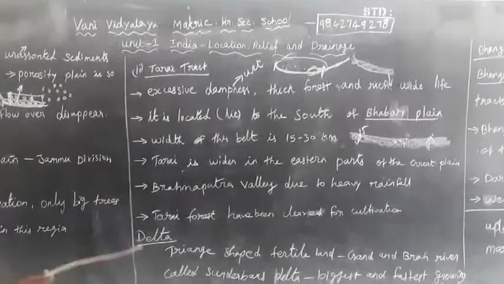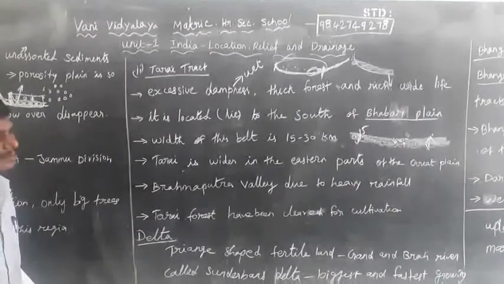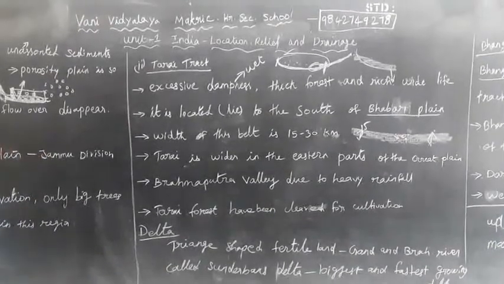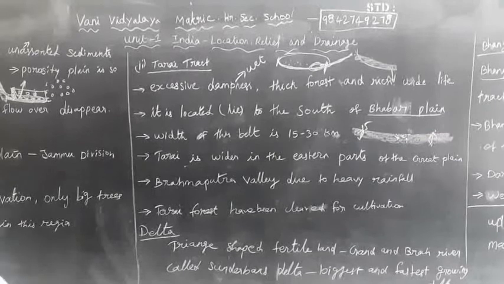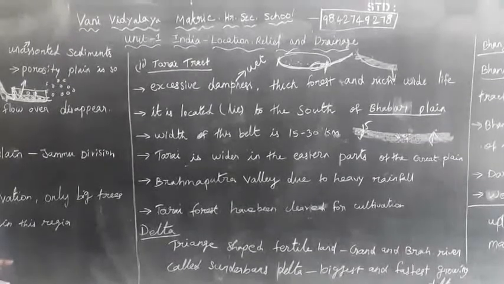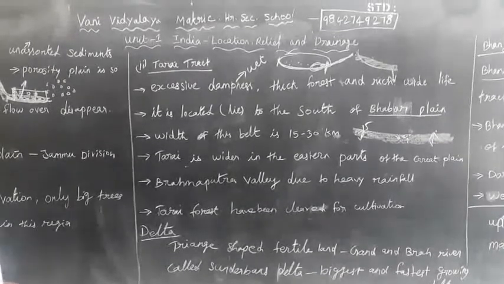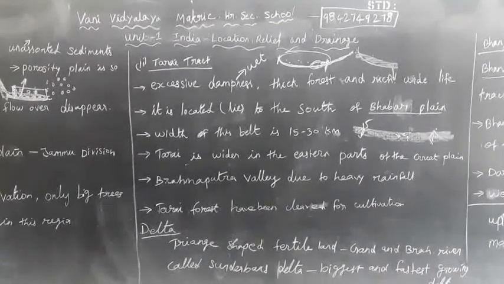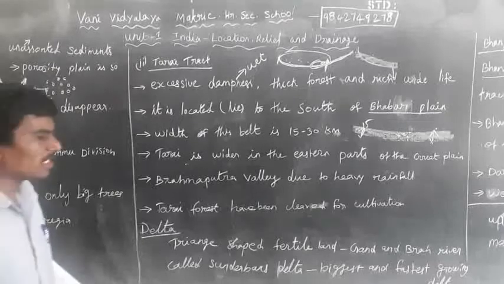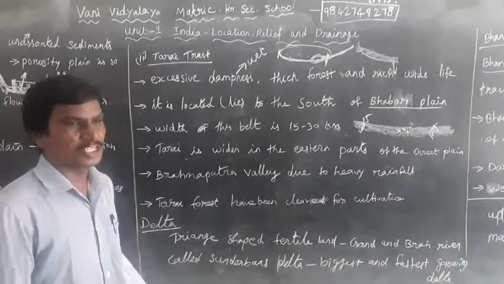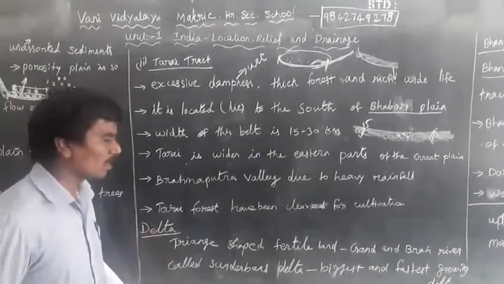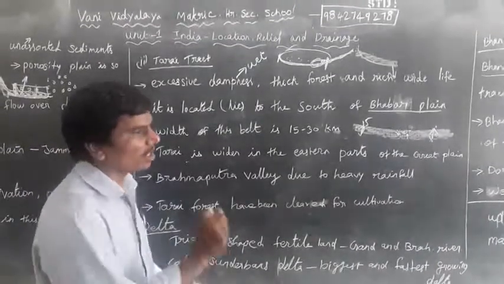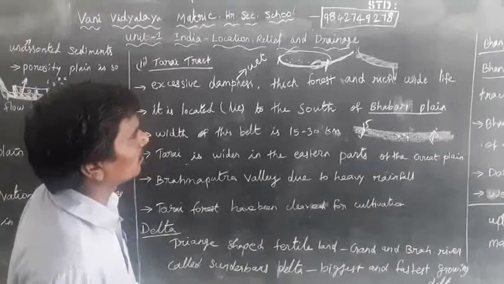The last one is the delta. The delta is a triangle-shaped fertile land at the mouth of the Ganga and Brahmaputra rivers, the Sundarban Delta. The largest delta in the world is the Sundarbans, formed by the Ganga and Brahmaputra rivers.